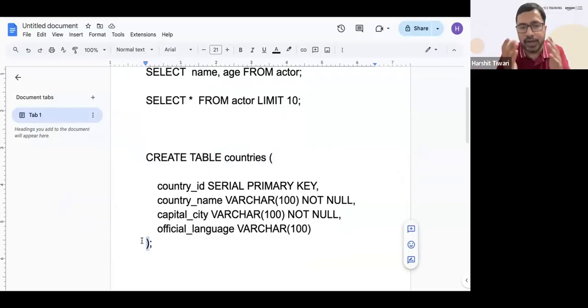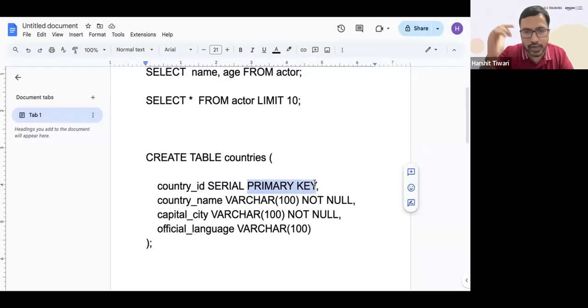I have columns. So I'll say the first column is country underscore ID. Country underscore ID is the first column, and it has to be serial. It is the primary key. It's the serial primary key because it's in sequential order. The second column that I want is the country name, and this is the data type.